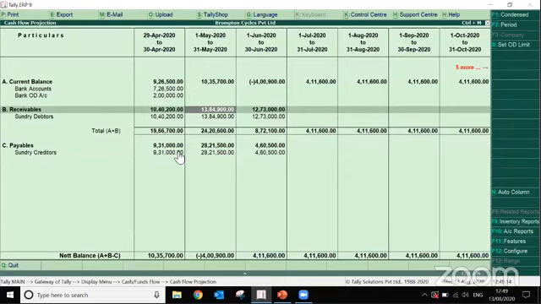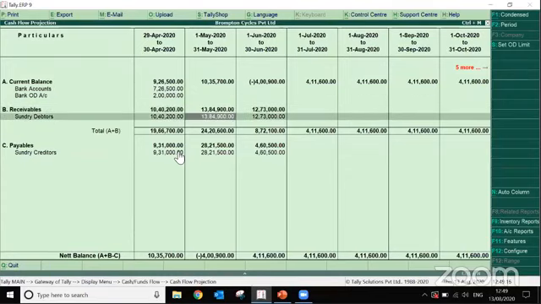So what can I do in this situation, or by seeing this report, what decision can I make to cope up with the situation which is clearly being shown on this screen, where I am having a 4,900,000 rupees shortfall in my cash flow in the month of May? So what I can do, I can go to June month's outstanding. I can check the June month's receivables, and I can see if there is any pendency which is going to be due in the first month of June.